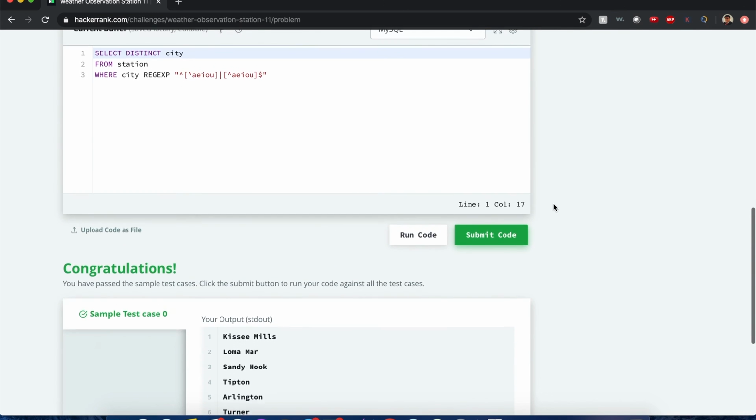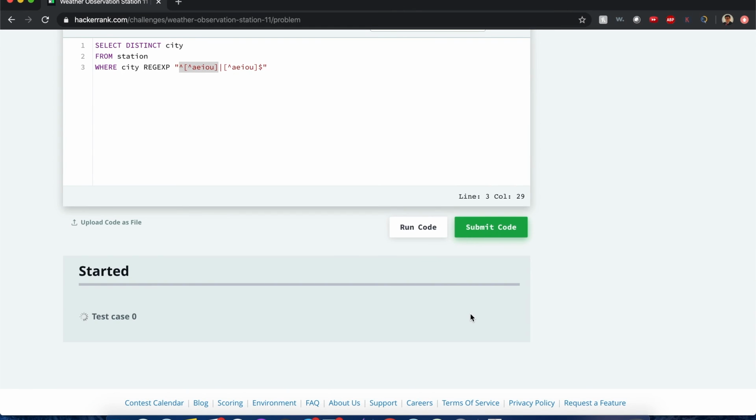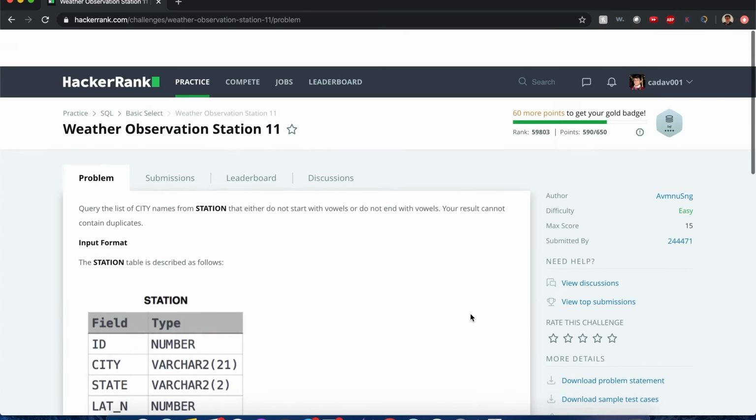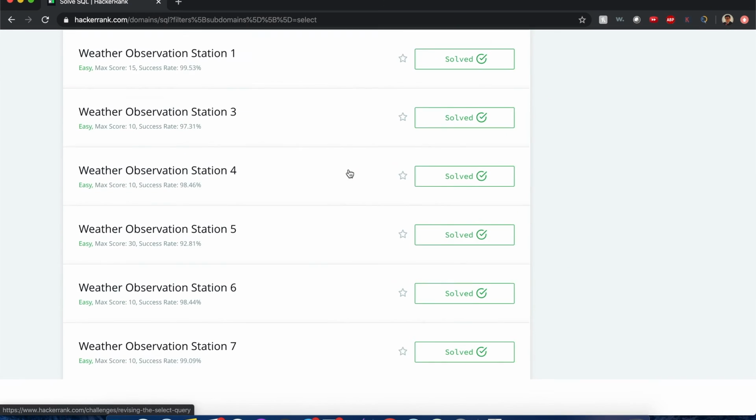Okay, so let me explain how this works. This pipe means either or of these conditions in this regular expression can be true and will be queried, will be filtered in. So if I submit this code, this should run perfectly fine. Nicely done. Now let's do observation station number 12.